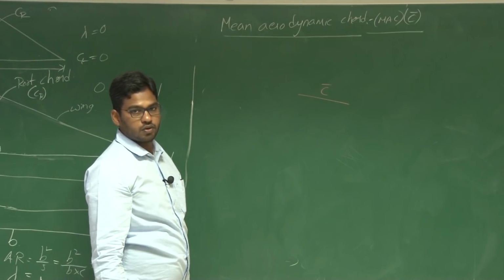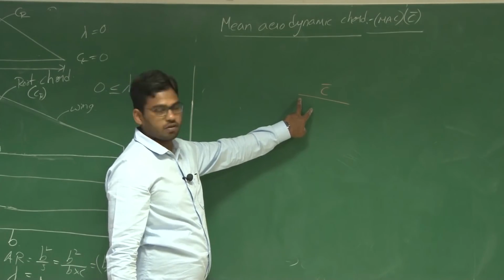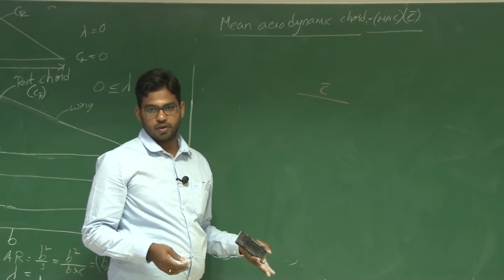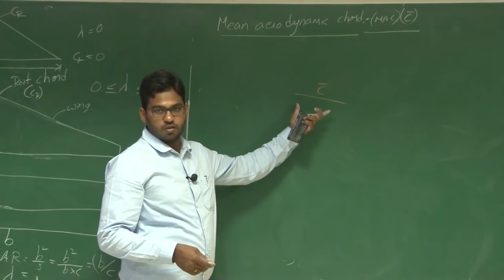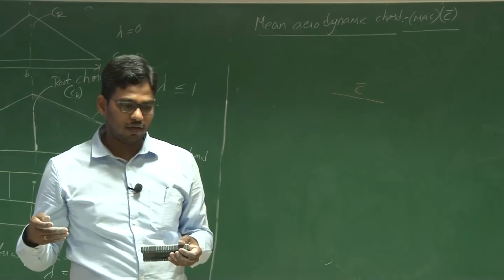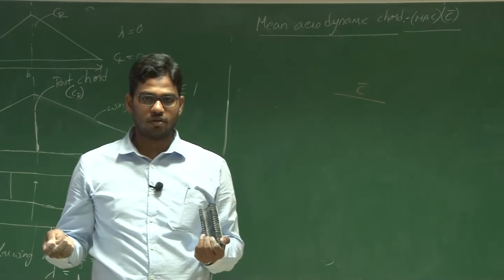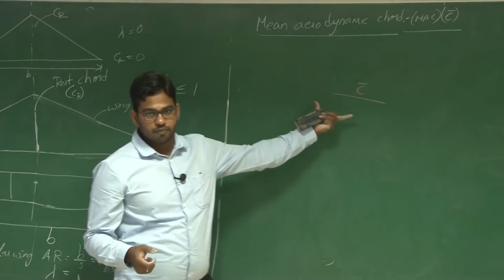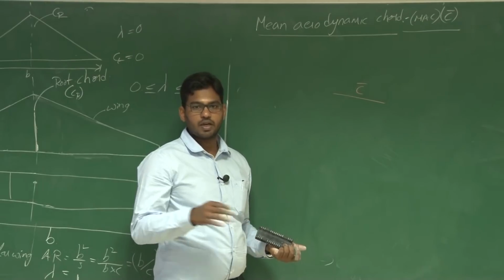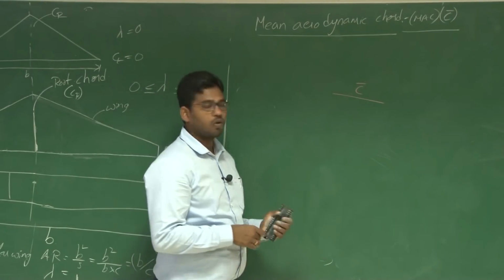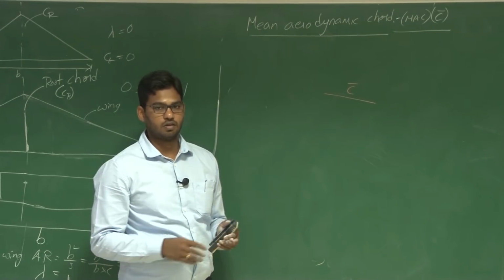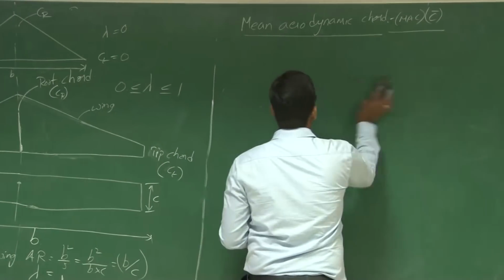And why? Because ultimately we have to represent the wing in terms of lift, drag and moment. We witnessed that we represented lift, drag and pitching moment about the aerodynamic center. Similarly, if I know the chord and the corresponding aerodynamic center, that is good enough for me to represent the entire wing. Now let us see how to find the mean aerodynamic chord as well as the aerodynamic center of this wing.